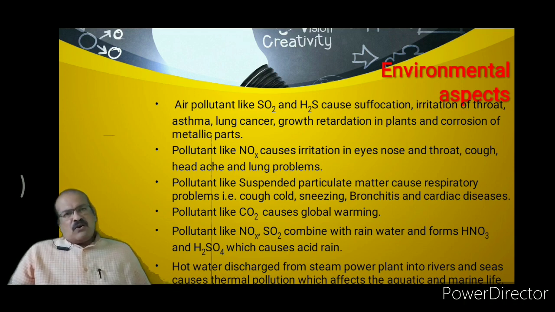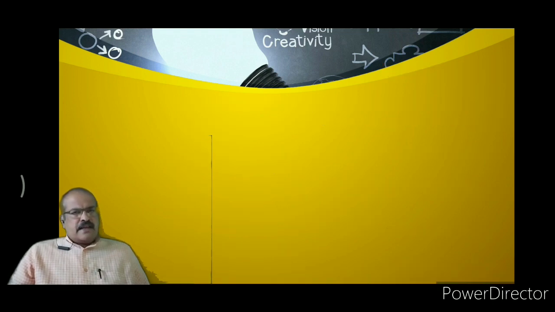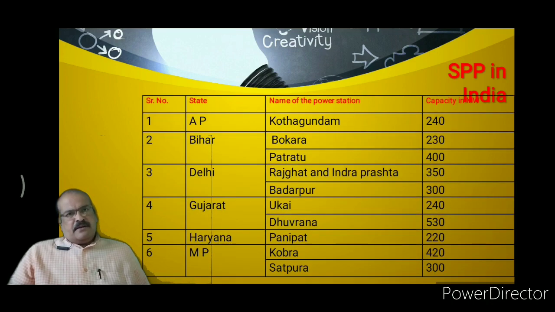Also whatever hot water of steam power plant is discharged in the rivers or the seas, then the thermal pollution takes place in the rivers and seas, due to which the aquatic life is affected. So this is about the environmental aspects of steam power plant.